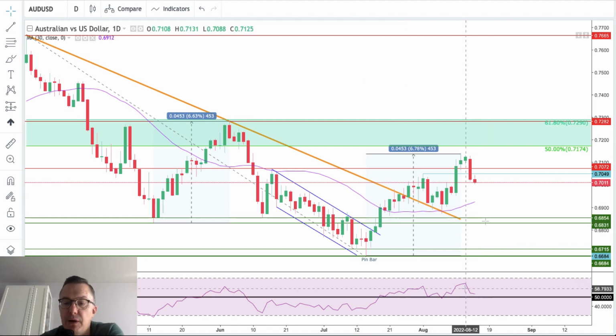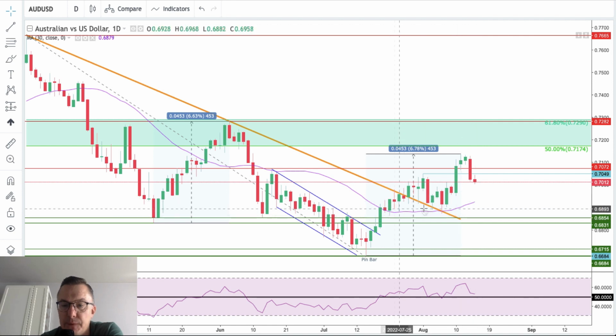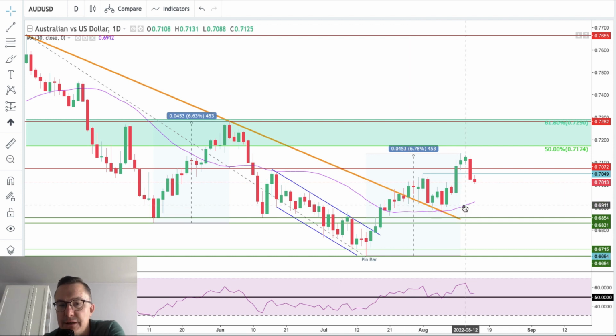As long as momentum stays positive, we should consider another swing to the upside. And as long as the price stays above the 30-day moving average, above the trend line here, the thick orange line, and above the key technical support, 6,854 and 6,831, the outlook remains rather bullish.